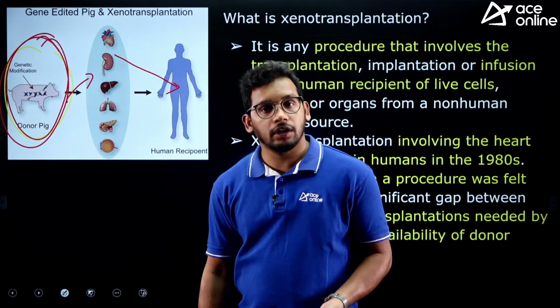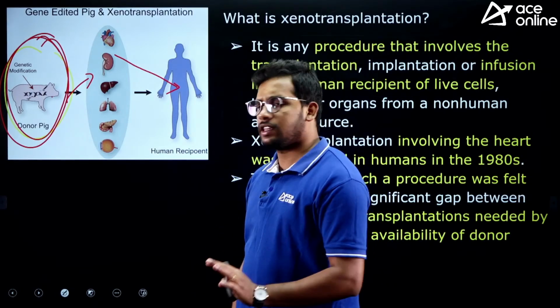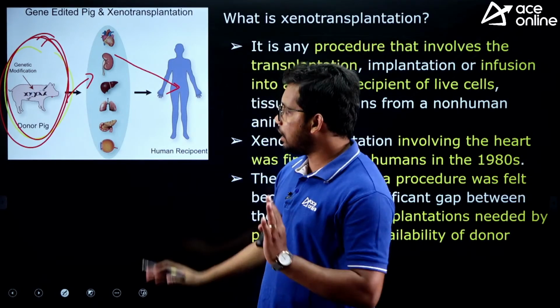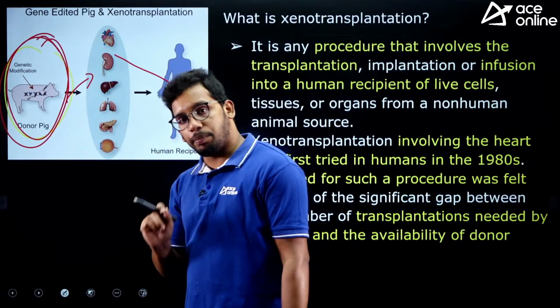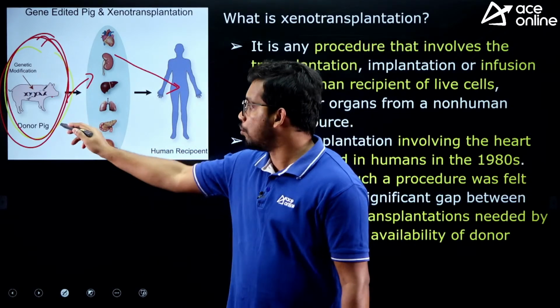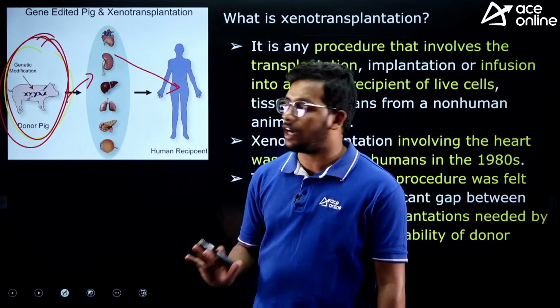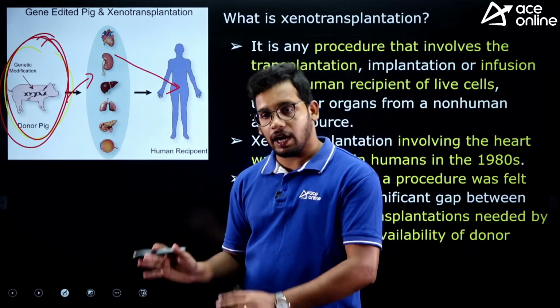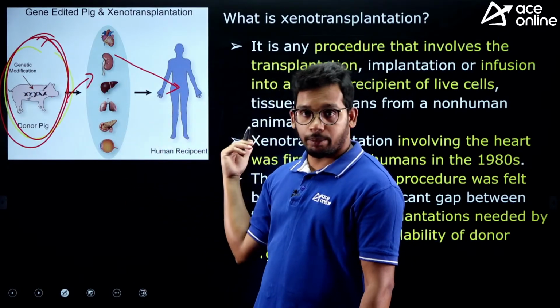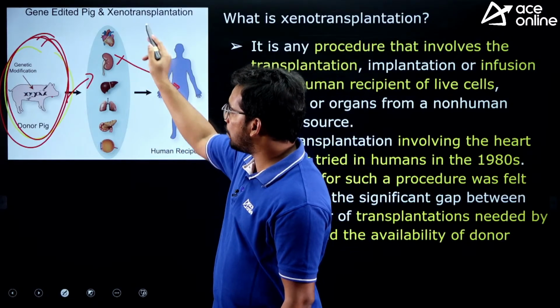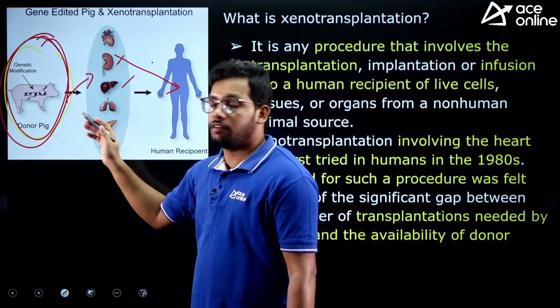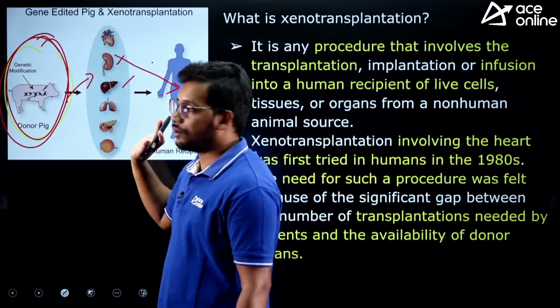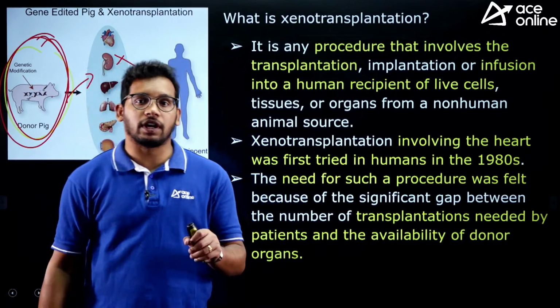Will our body accept those things? Yes, there is a high chance of rejection, but it was discovered that pig organs or pig cells were the most suitable for humans. It has worked in the laboratory, so we are also practically implementing it. It can be kidney, heart, liver, anything we can transfer from the pig. This is called xenotransplantation.